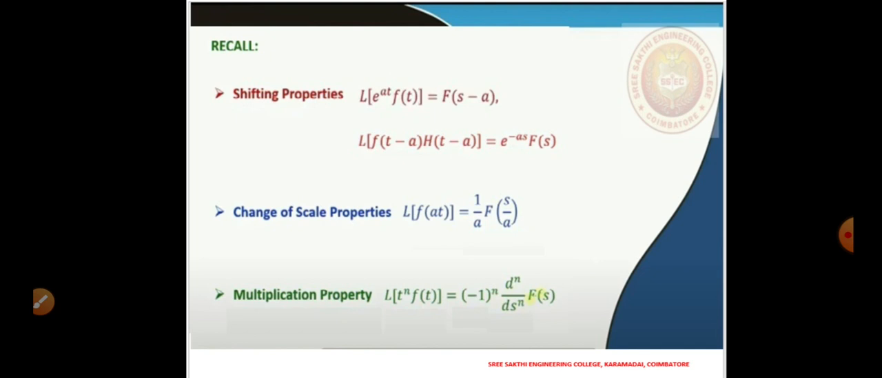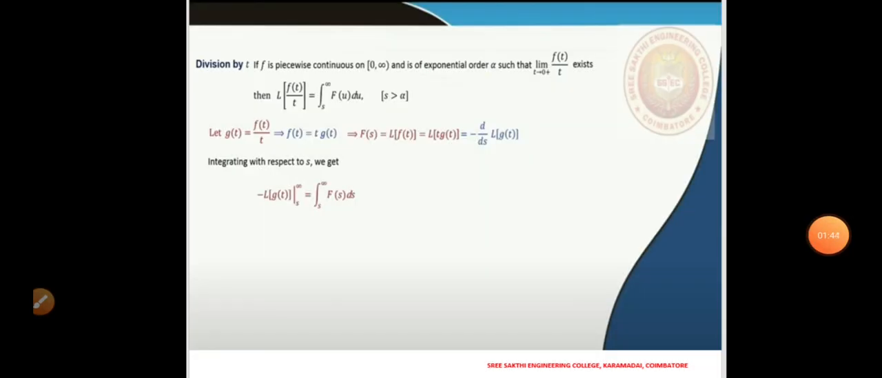And then we have also discussed the multiplication property, that L of t to the power n f of t is equal to minus 1 to the power n times the nth derivative of capital F of s. So now we will continue with the division property, to show what will happen to f of t by t.